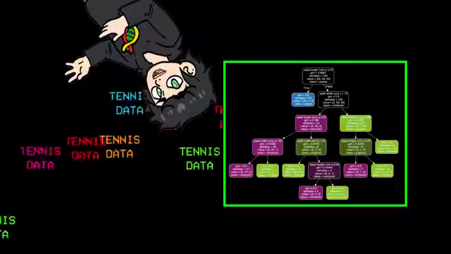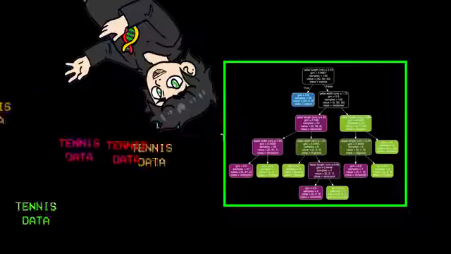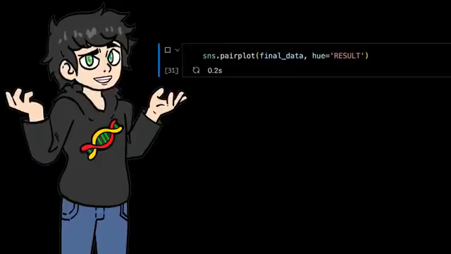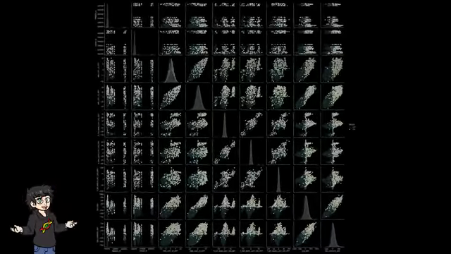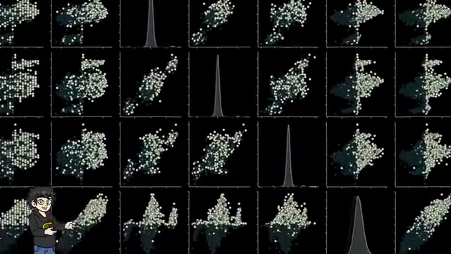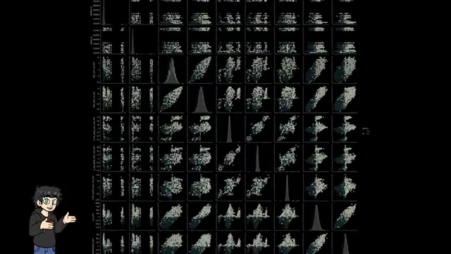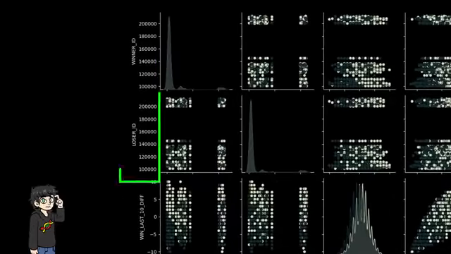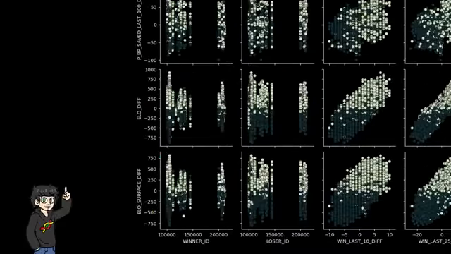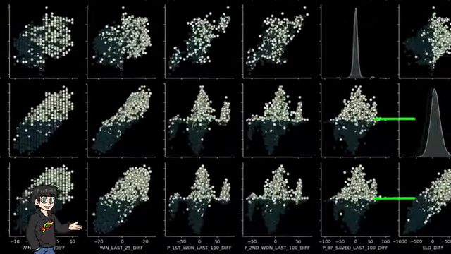It's a lot. But before we throw all this stuff to our classifier, we need to plot our data. Plot, plot, plot, plot. So I cooked up a quick SNS pair plot and mwah, I got this beauty. A bunch of variables plotted against each other, showing us some interesting patterns. Of course, some variables are absolutely useless, like player ID, but I want to draw your attention to this one, player ELO, because it seems to be splitting data really well.